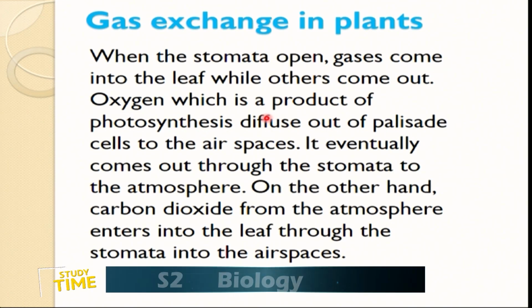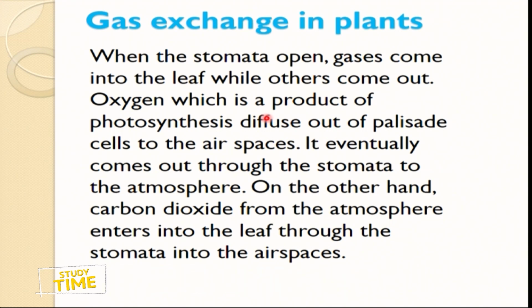On the other hand, carbon dioxide enters because oxygen is released as a byproduct. Carbon dioxide enters from the atmosphere into the leaf through the stomata, into the air space. So that is the process of how gaseous exchange takes place in plants.